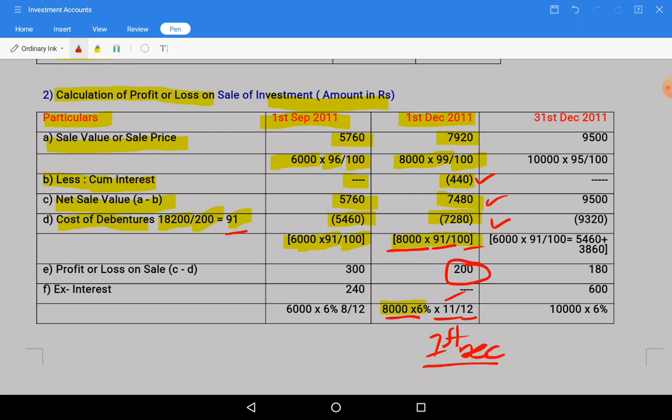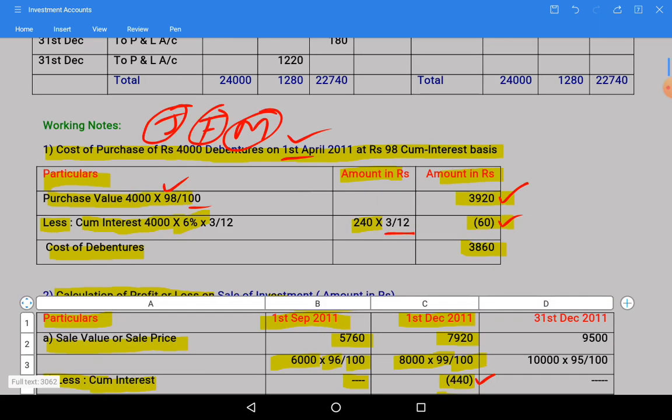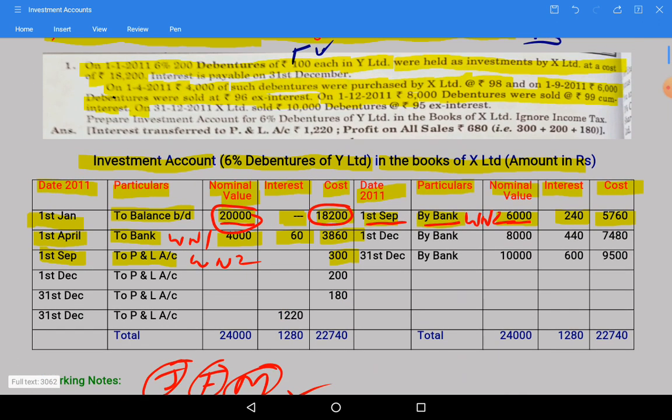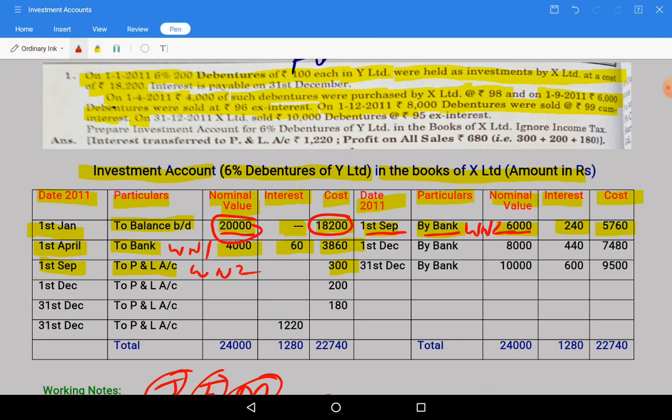Okay, so let us see this portion in the investment account also. Net sale value we need to consider.